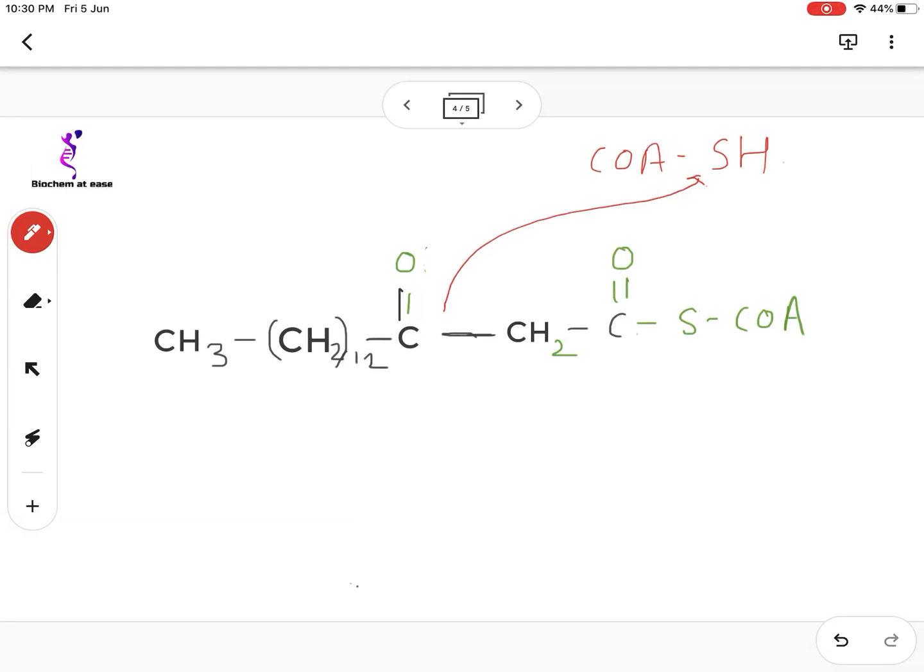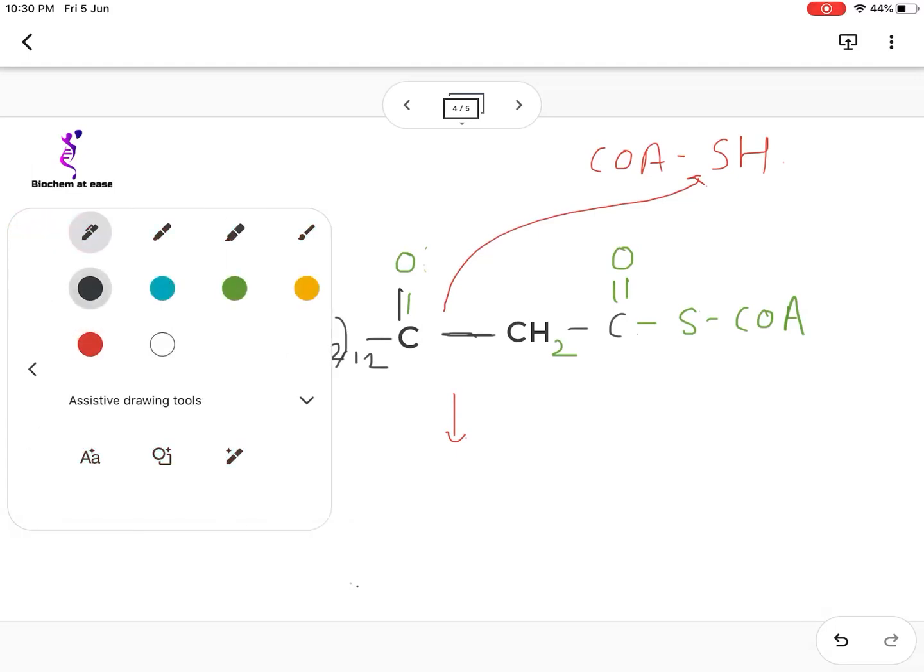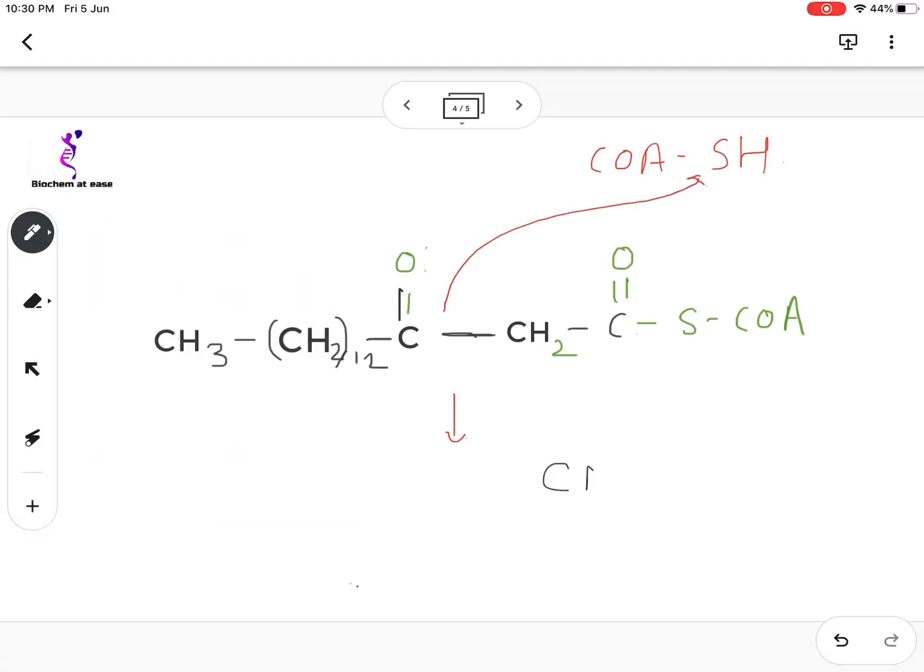So the first molecule formed is the acetyl CoA. So this portion is released in the form of acetyl CoA. So this hydrogen is linked to this CH2, forming a molecule of acetyl CoA, that is CH3 C double bond O S coenzyme A.